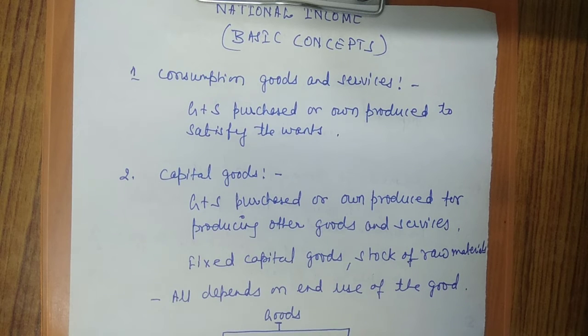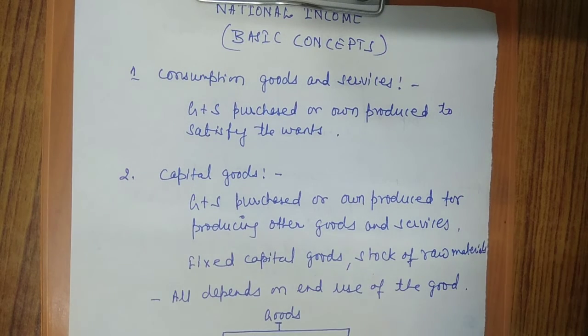Goods which are used up in a single act of consumption are known as non-durable goods. Example: paper, milk, bread, food grains, etc. So durable and non-durable goods are present in both. It can be in consumption goods, it can be in capital goods.